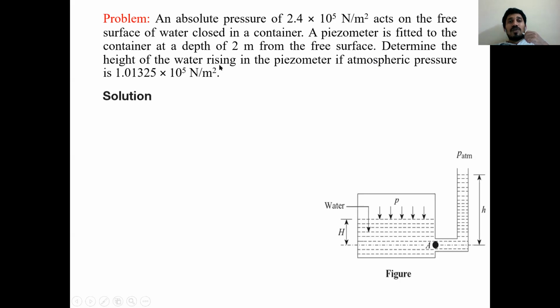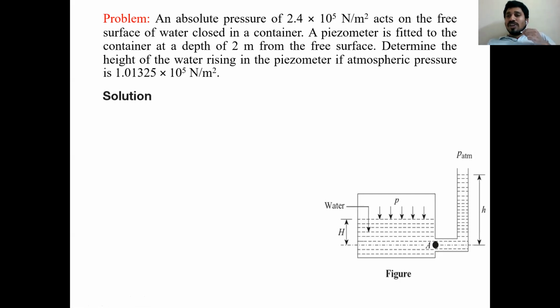Determine the height of water rising. When absolute pressure is acting on the free surface, water will rise in the glass tube up to a certain limit. How much rise has taken place? You have to determine that. The atmospheric pressure, P atmosphere, is given as 1.01325 into 10 power 5 Pascal. So the H value you need to calculate. How can we calculate H?